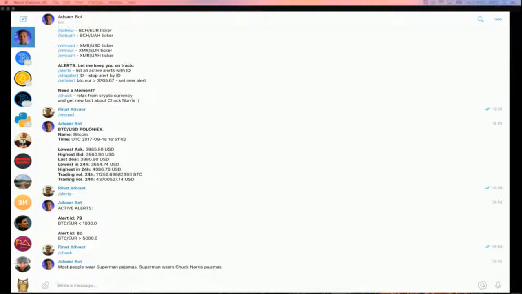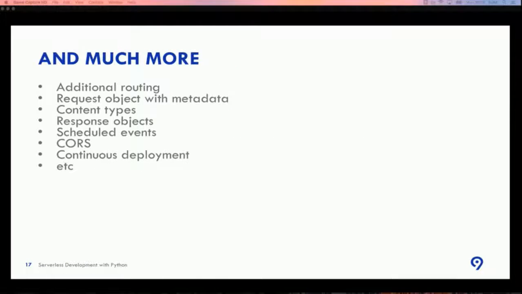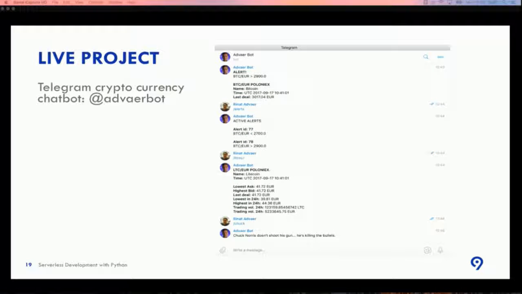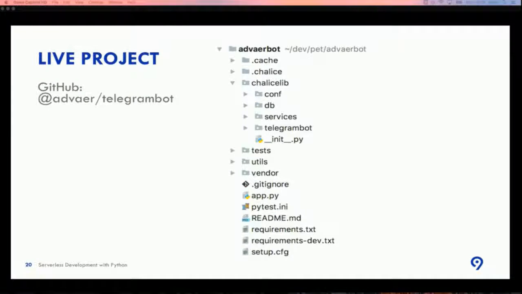So everything works on AWS Lambdas, and you can also add it to your Telegram by looking for the adware bot. I'm also a very optimistic guy and prepared these screenshots in case the bot would not work for now, but everything passed well. So let's take a look at more interesting things for developers, the code base.